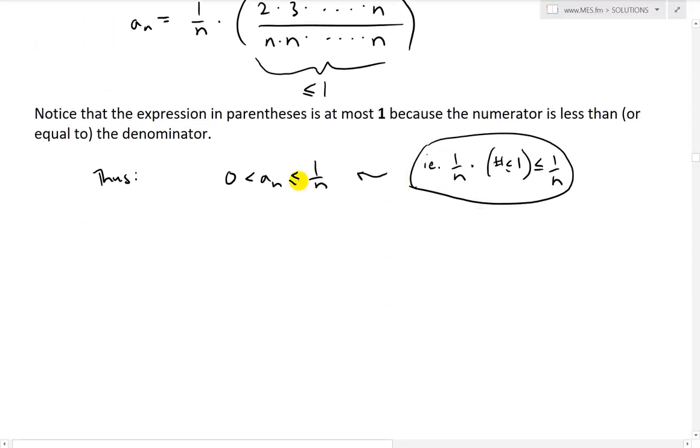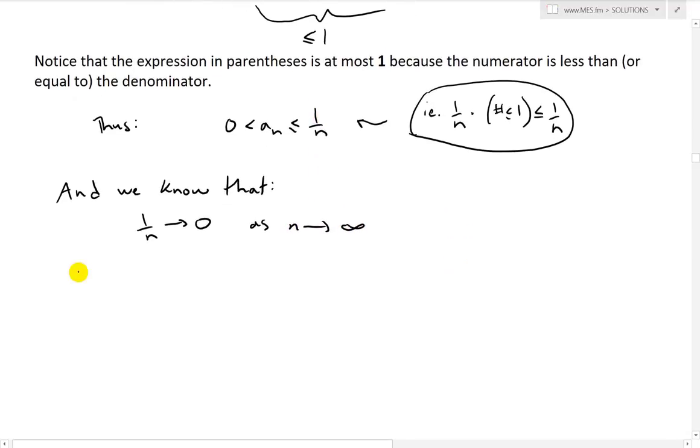And we also know from earlier that 1 over n approaches 0 as n approaches infinity. Just put infinity out there, 1 over infinity goes to 0. So thus what we have is, an gets squeezed. Notice this is just the squeeze theorem.